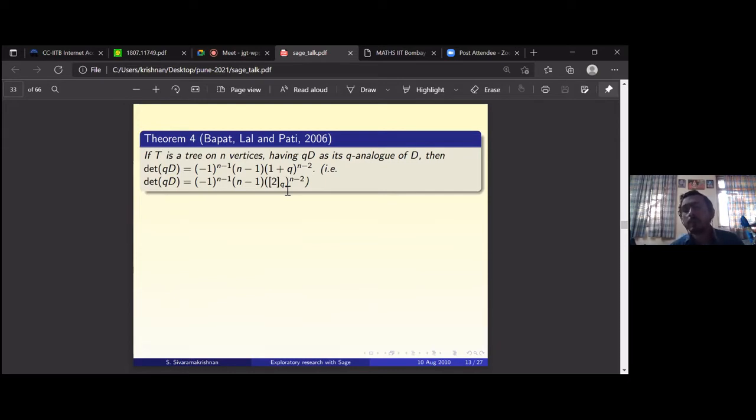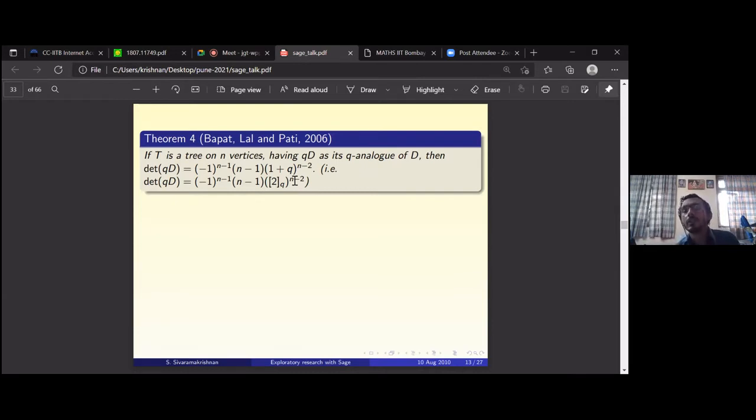So is it clear? If you put q equal to 1, all the entries will become the classical distance, and then you will get 2q. When you put q equal to 1 in 2q, you will just get 2 power n minus 2. So you recover the Graham-Pollak theorem when q equals 1. But the advantage is you can set q to be arbitrary. So suppose you set q equal to 2, then you get (-1)^(n-1) (n-1) 3^(n-2). There is nothing. You don't have a choice.